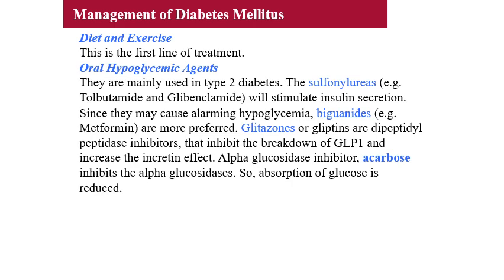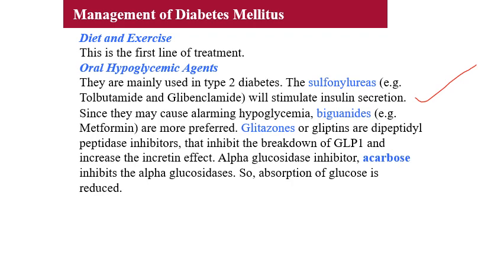The mechanism of action of these two drugs, which are in the category of sulfonylureas, is to stimulate insulin secretion, because in type 2 diabetes mellitus there will be insulin resistance due to lack of insulin receptors. Since they may cause alarming hypoglycemia, biguanides are more preferred than sulfonylureas. Why? Because sulfonylureas can cause hypoglycemia.